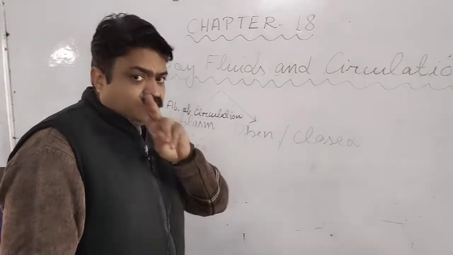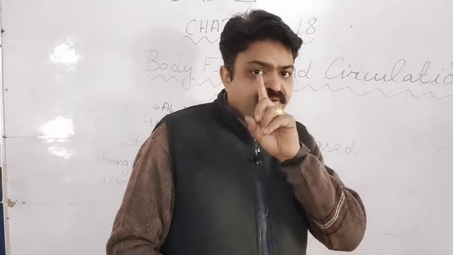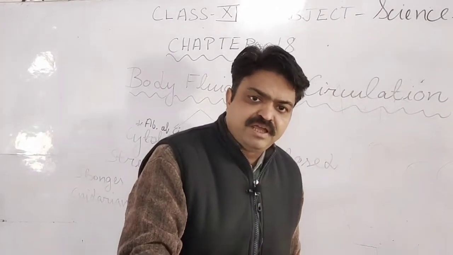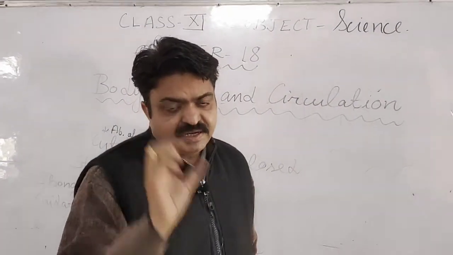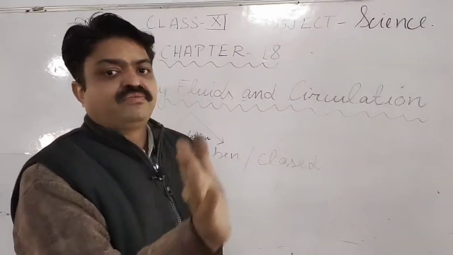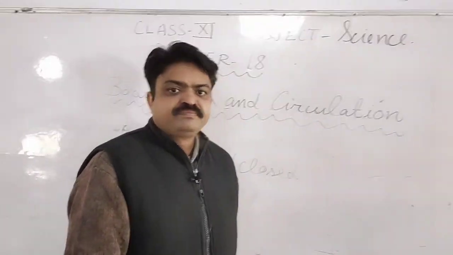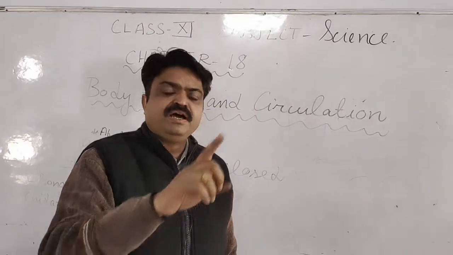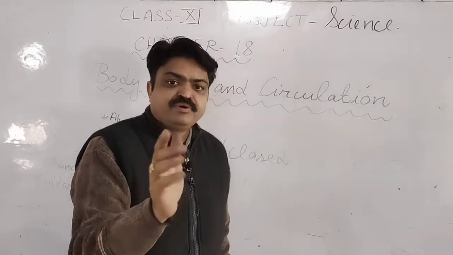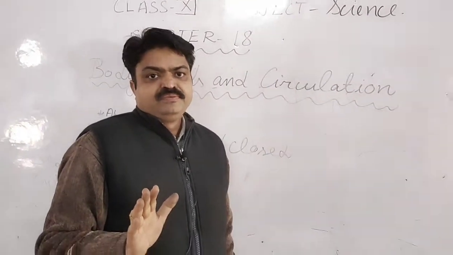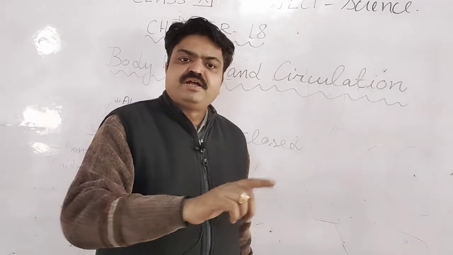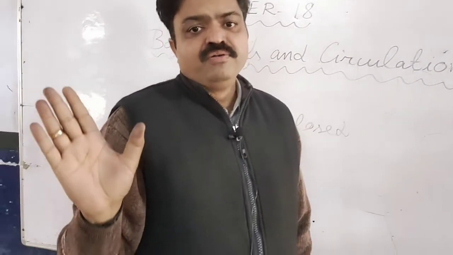For this there are two words you will learn. First is hemocoel and second is hemolymph. What is hemocoel? Hemocoel is their body space in which the body fluid is transported or circulated, and second is hemolymph, with the help of which all these components are transported, students. Hemocoel is the space in which the body fluid is found, and their body fluid is known as hemolymph.